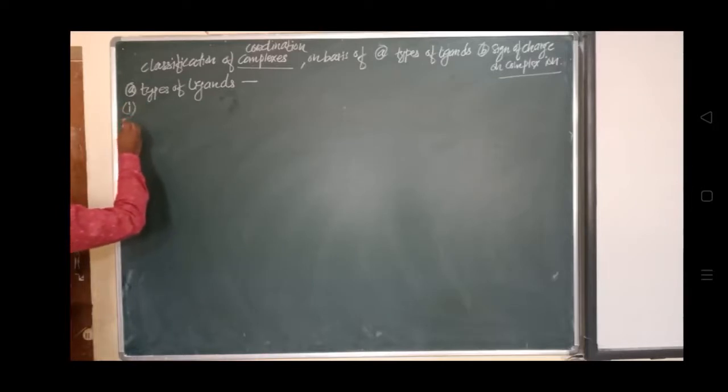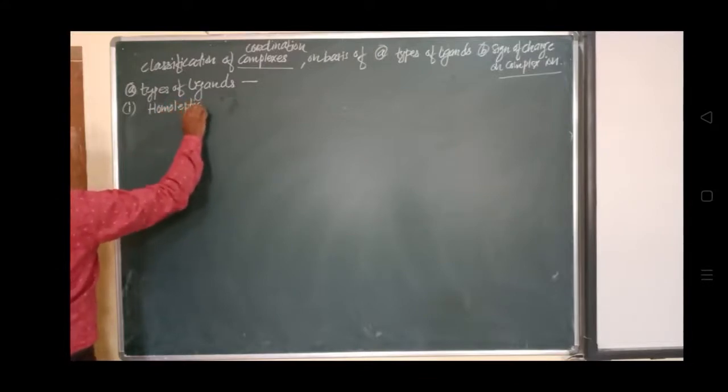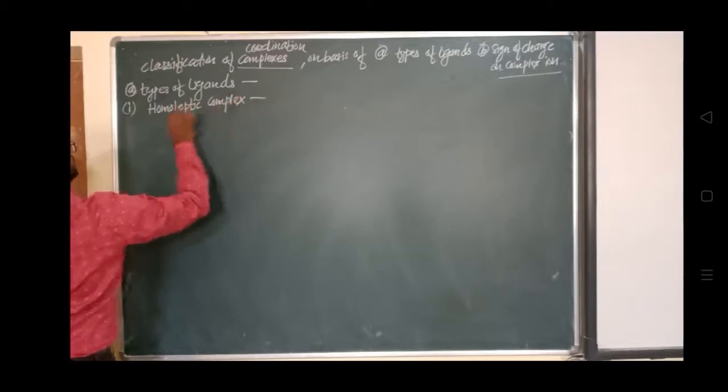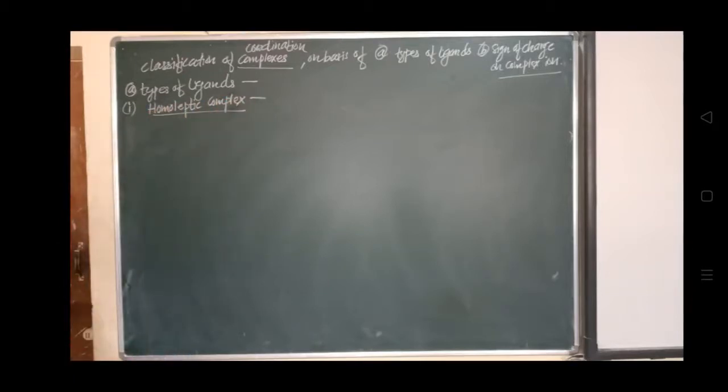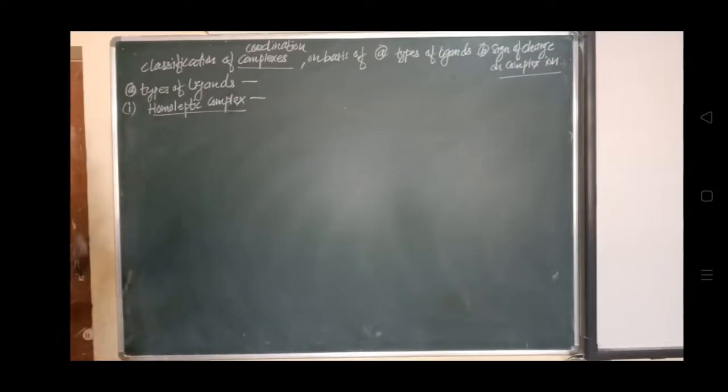It is a complex formed by only one type of ligand. Homo means same, and hetero means different.